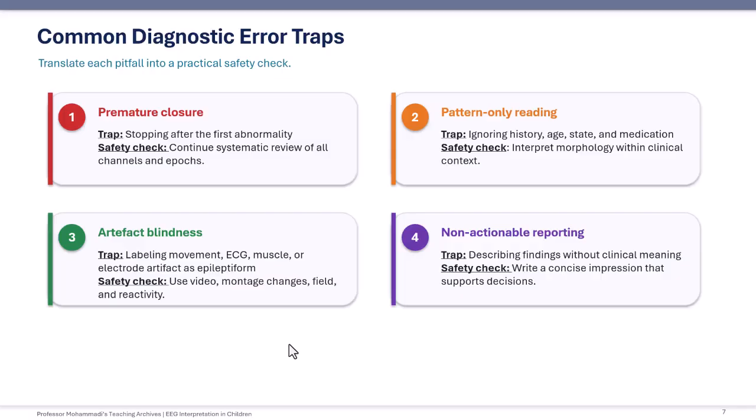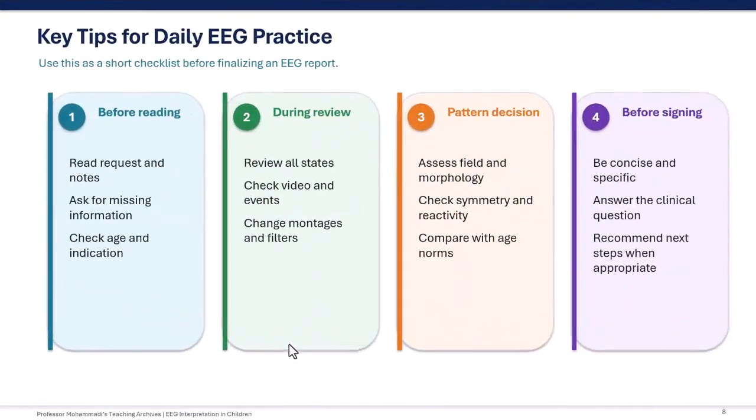Next slide, please. This slide can be used as a practical checklist before finalizing an EEG report. Before reading the EEG, review the request, clinical notes, patient age, and indication. Ask for missing information when necessary. During the review, examine all states, including wakefulness, drowsiness, and sleep. Check the video and marked events, and use montage and filter adjustments when needed.